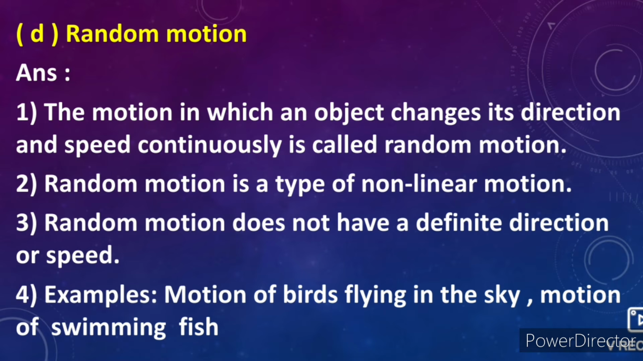D. Random motion. Answer: 1. The motion in which an object changes its direction and speed continuously is called random motion. 2. Random motion is a type of non-linear motion. 3. Random motion does not have a definite direction or speed. 4. Examples: motion of birds flying in the sky and motion of swimming fish.